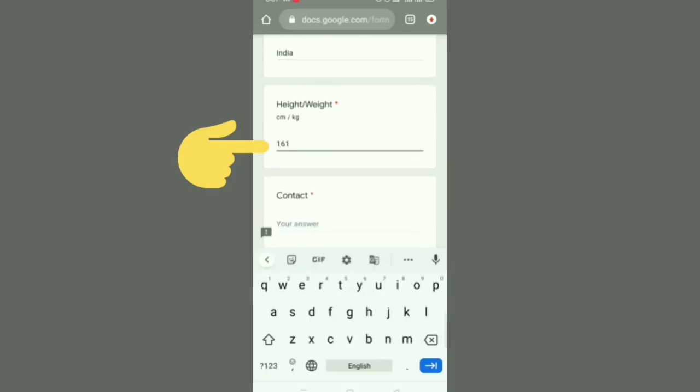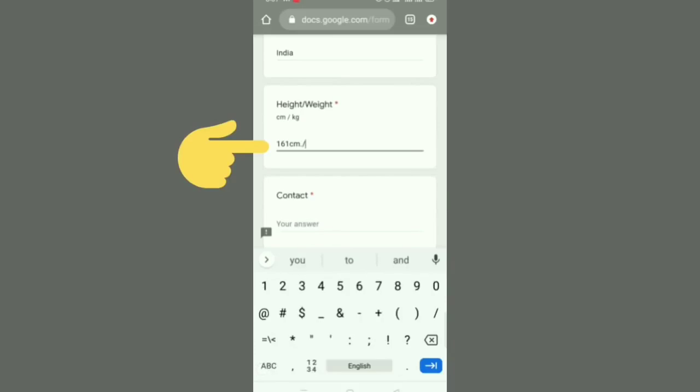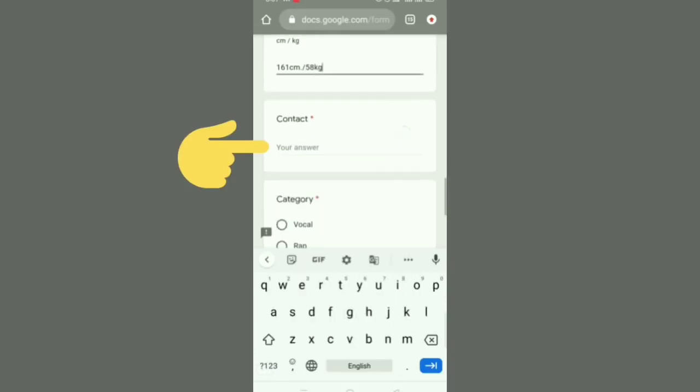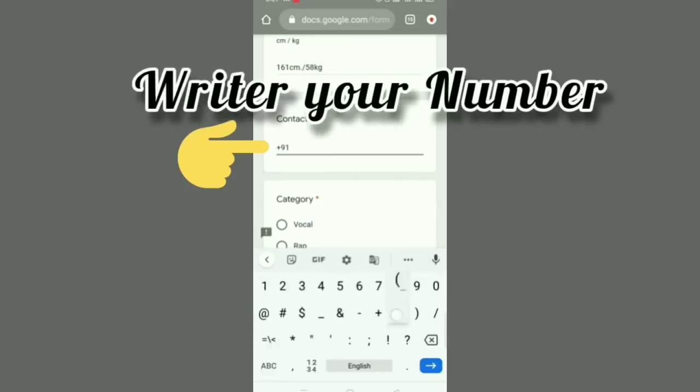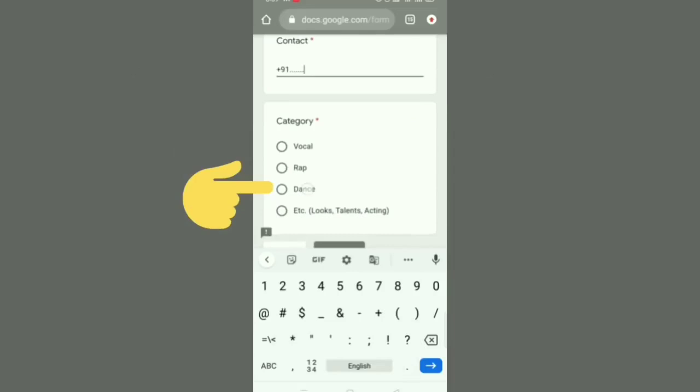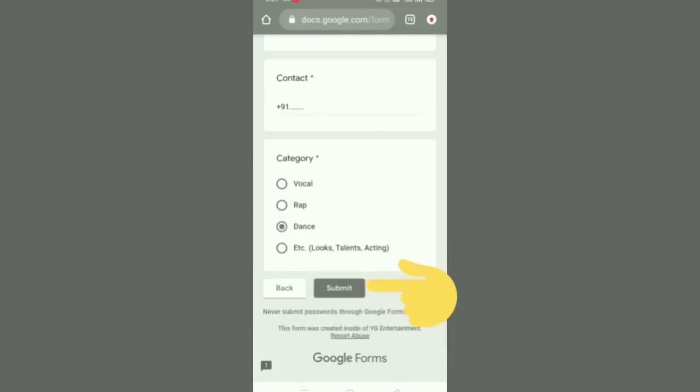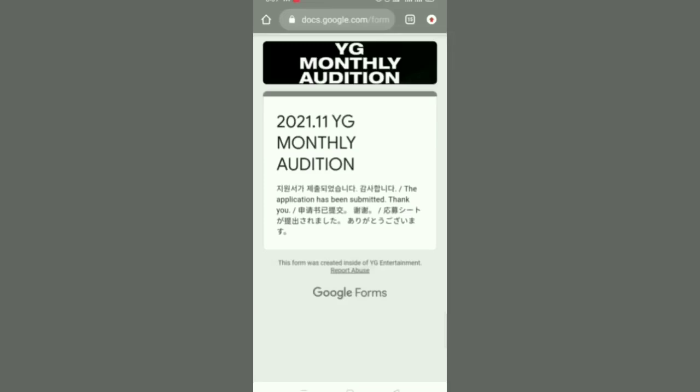Write your height in centimeters and weight in kilograms. Here write your country code and your 10-digit number. Choose your audition category and submit your form. Yes, you have successfully applied for this audition.